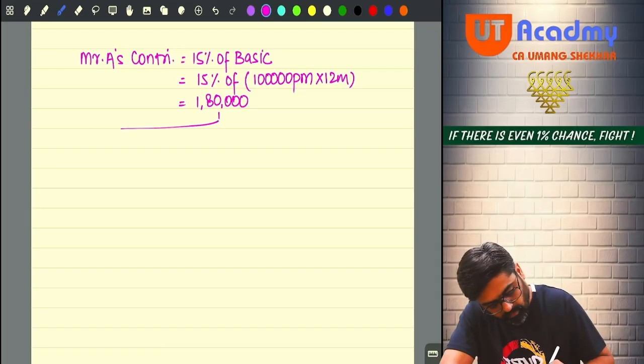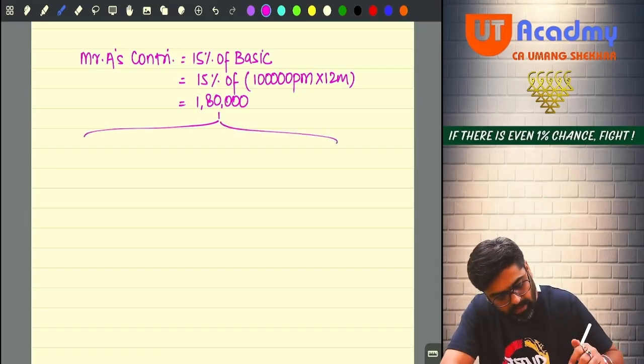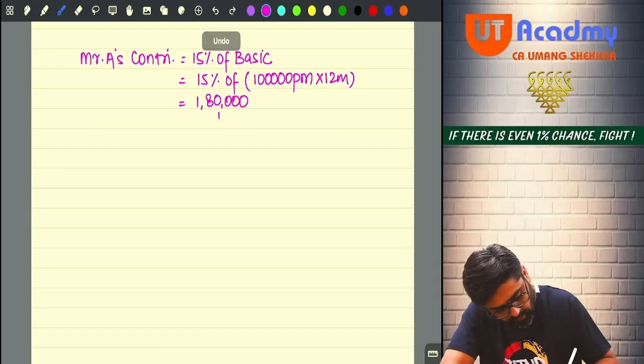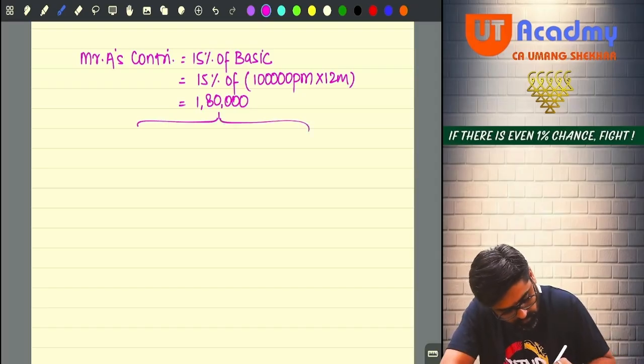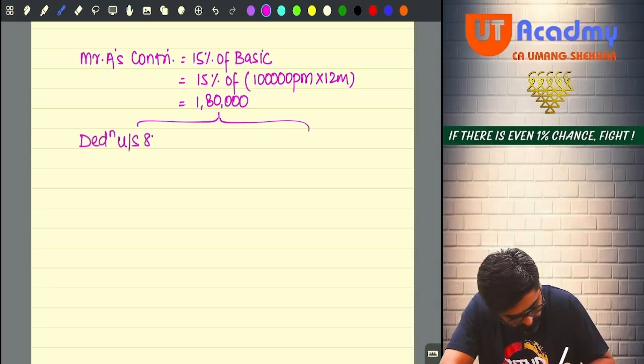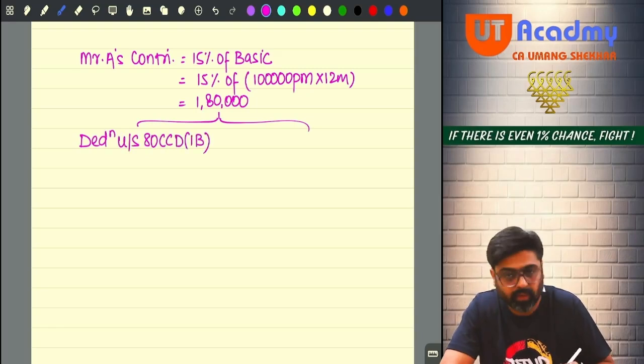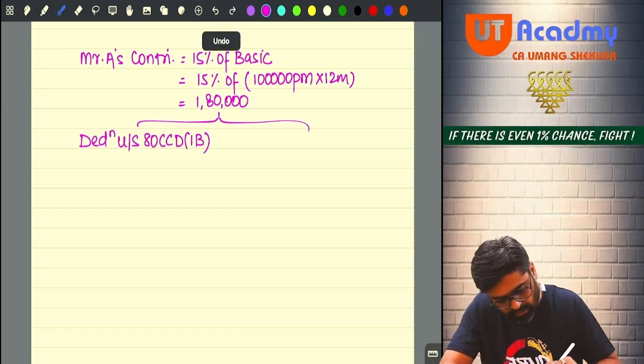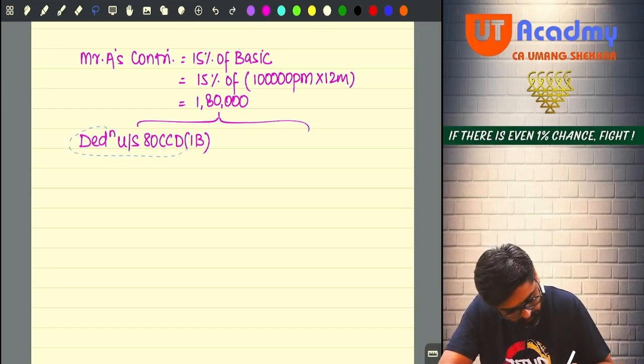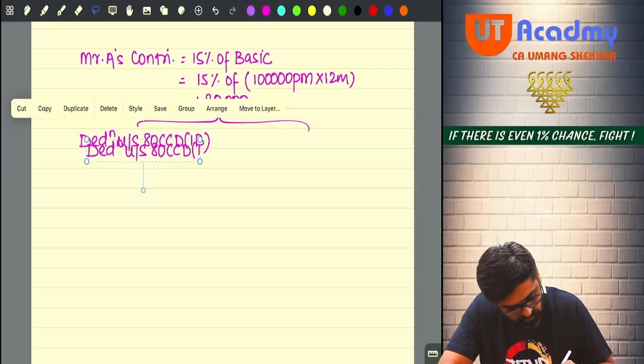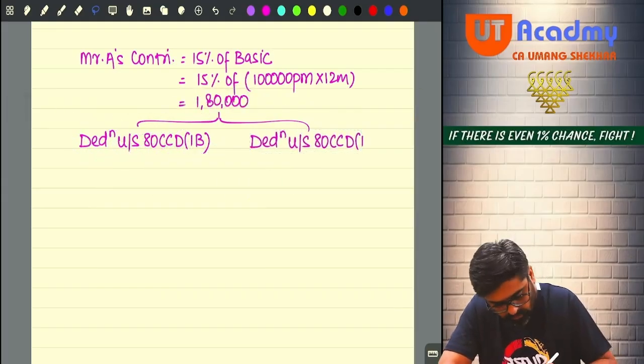So we have two options. First option, we will claim deduction under section 80CCD(1B) to the extent of 50,000, and the balance we will claim under section 80CCD(1). Okay? Balance will claim under CCD(1).